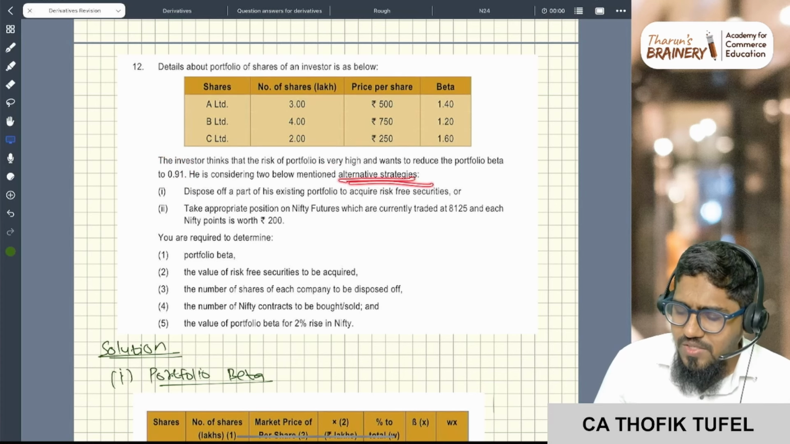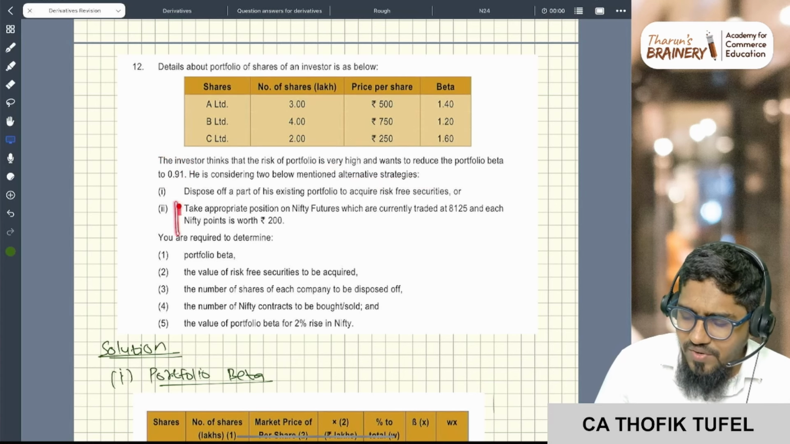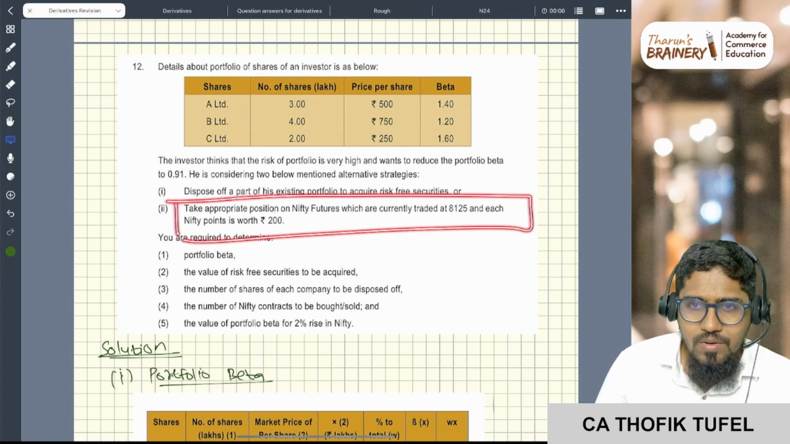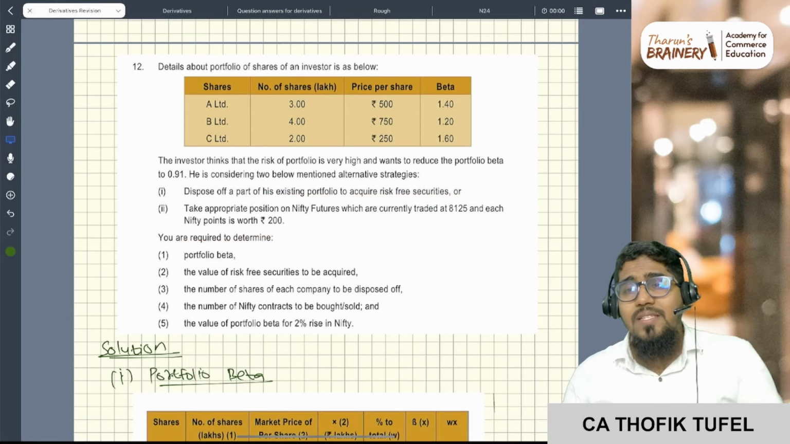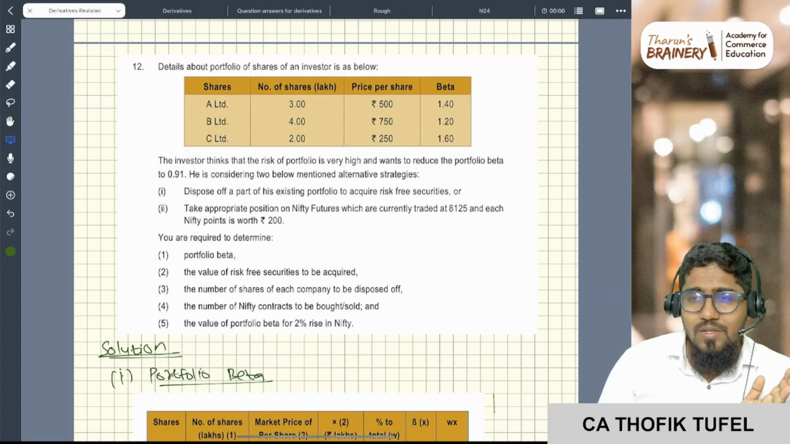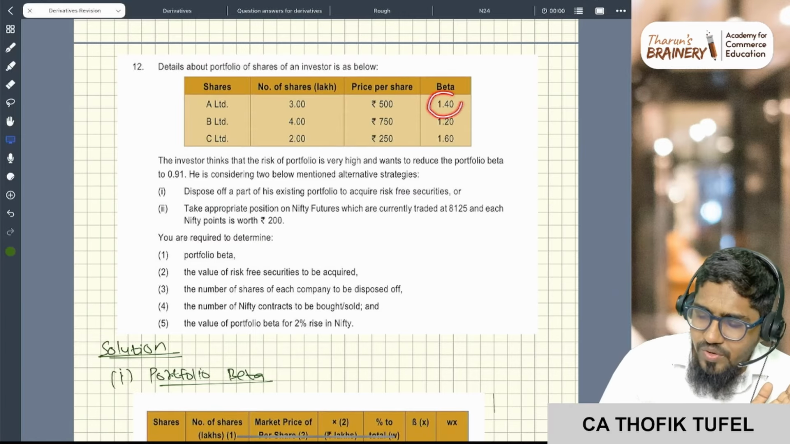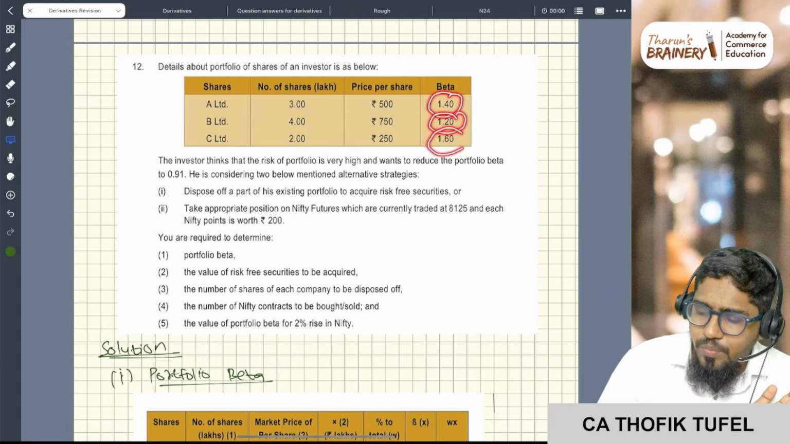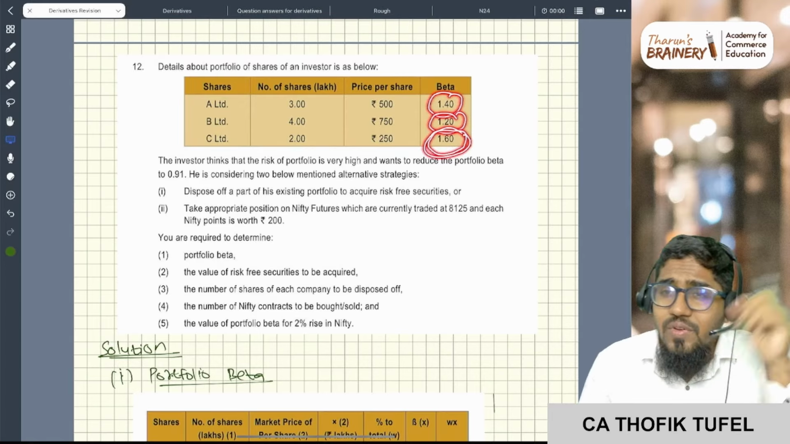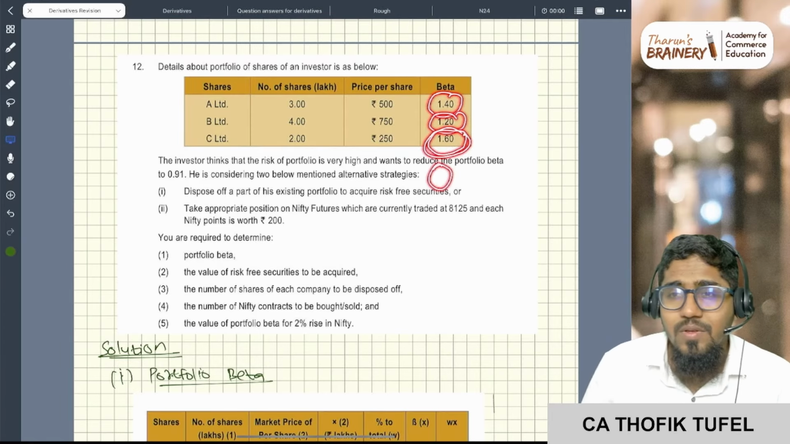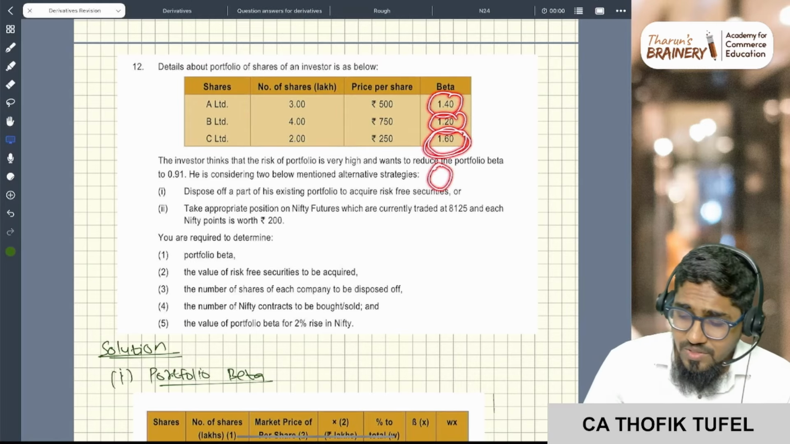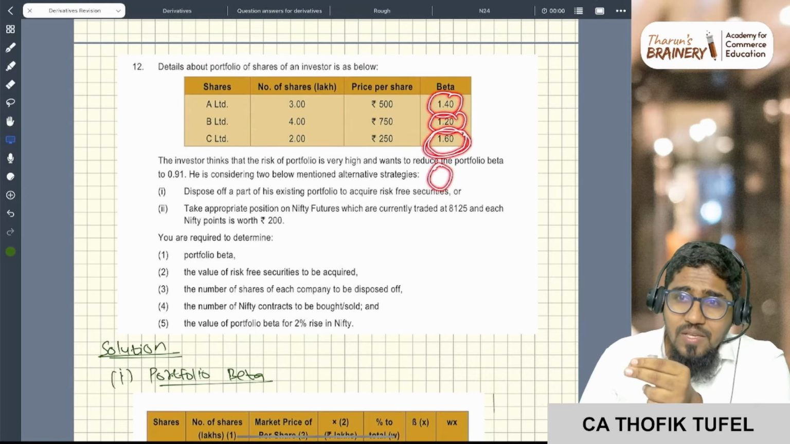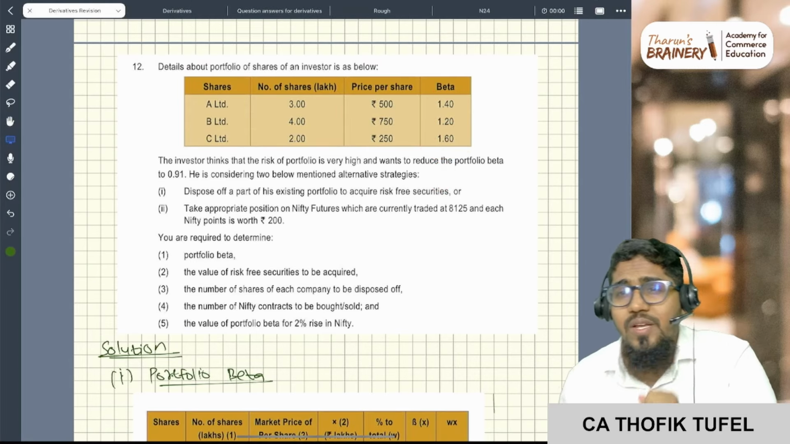But here you can do two strategies. One is Nifty trading, that is what we did. The second one is to dispose of some of the portfolio and get some risk-free security. See, here the beta is 1.4, here 1.2, here 1.6. What is the beta of a risk-free security? It is 0, since the risk is 0. So if you inject some risk-free security, your portfolio beta will automatically come down, right?